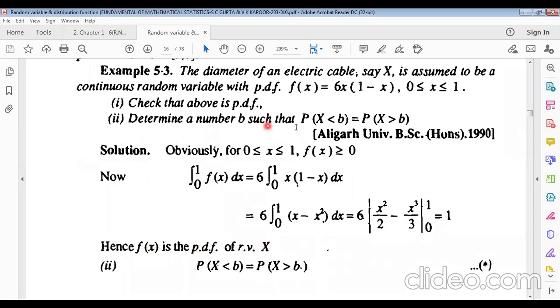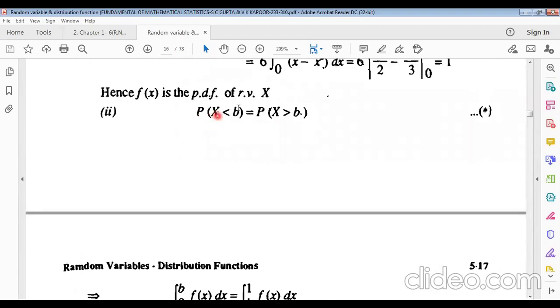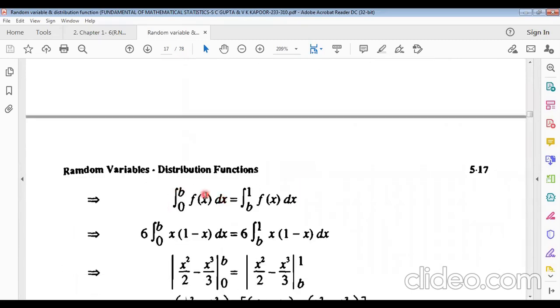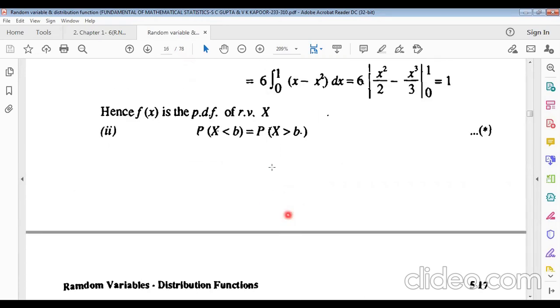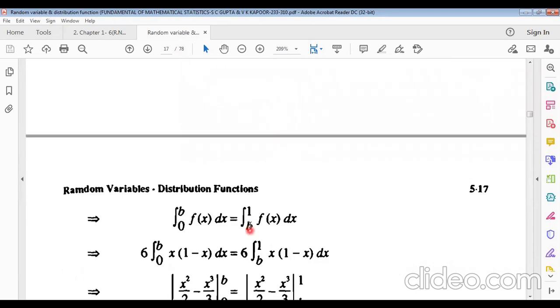Now determine the number b such that this condition is satisfied: probability of x less than b equals probability of x greater than b. Now you must know, we can represent this probability as the integral from 0 to b of f of x dx, and the integral from b to 1 of f of x dx, because 1 is the highest value. X less than b means 0 to b, and x greater than b means starting from b to 1, because the total limits lie between 0 and 1.